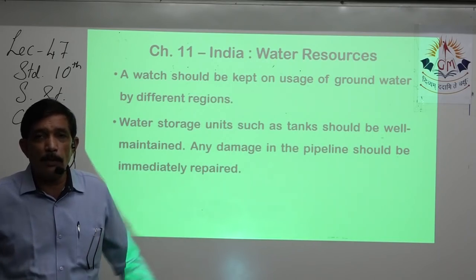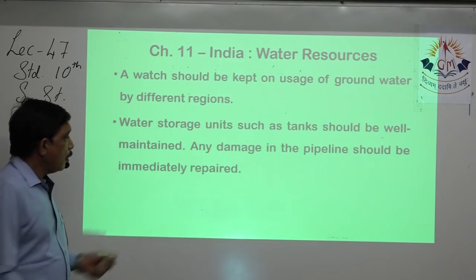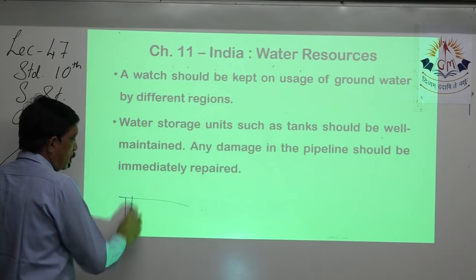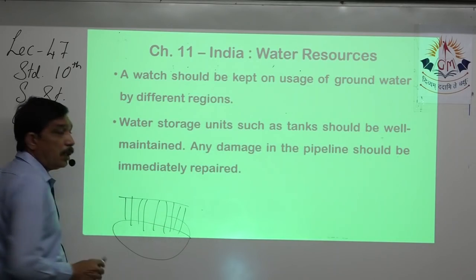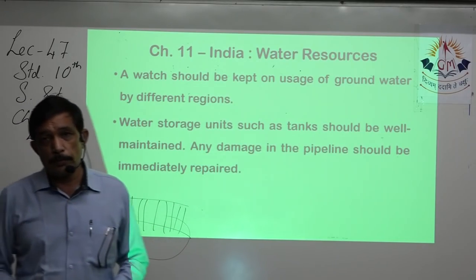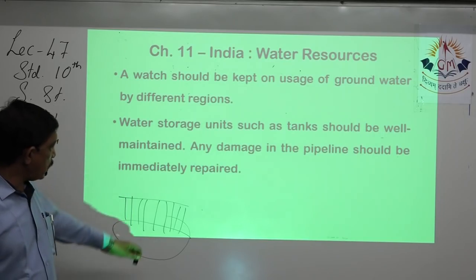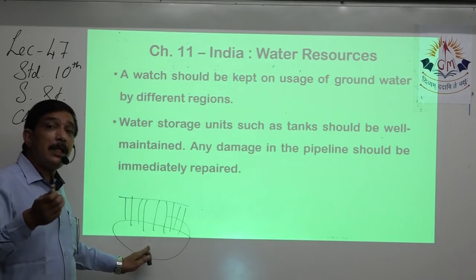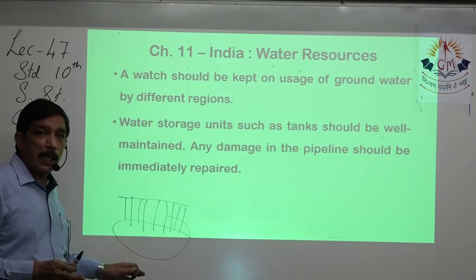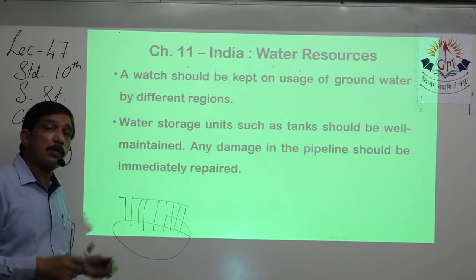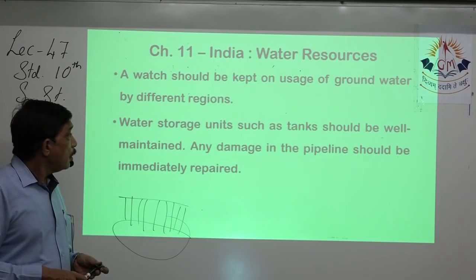What happens is, if everybody is having a bore well and lots of water is being drained from the underground source, then automatically the underground source will not even last till the end of summer. It will end up before that, and then we will have to buy water.